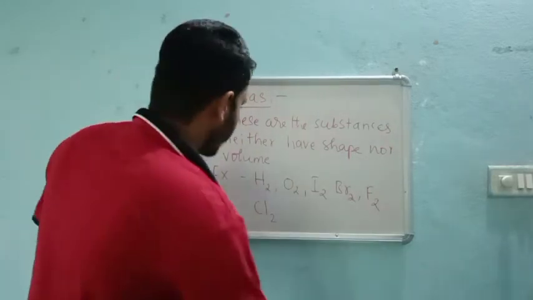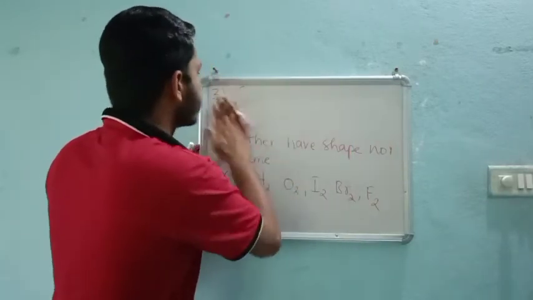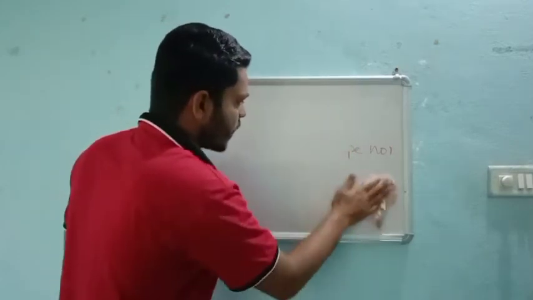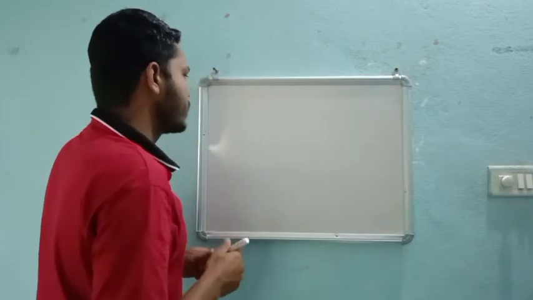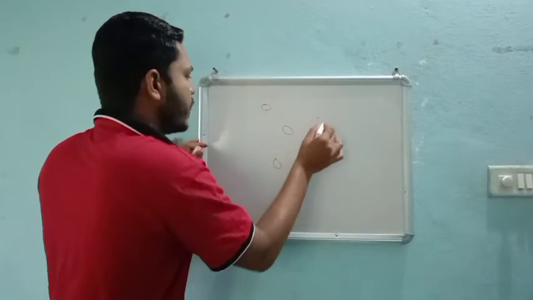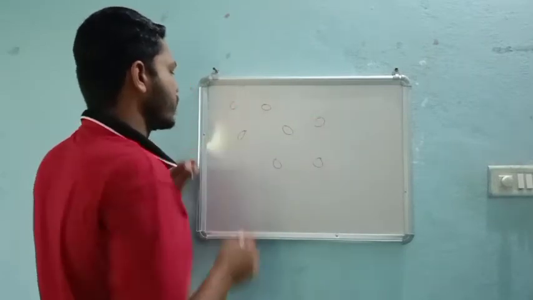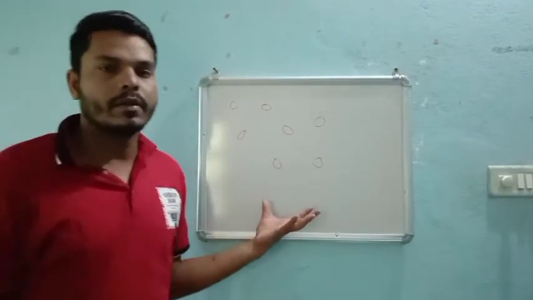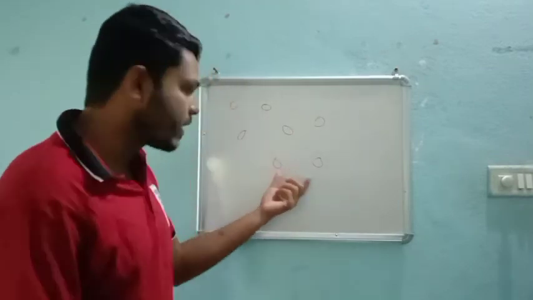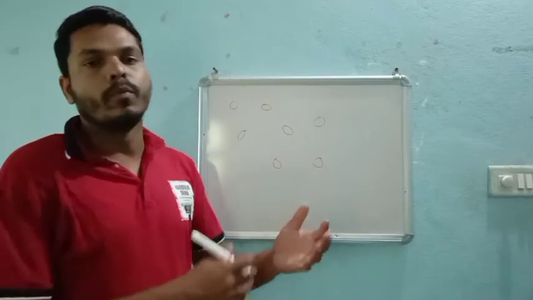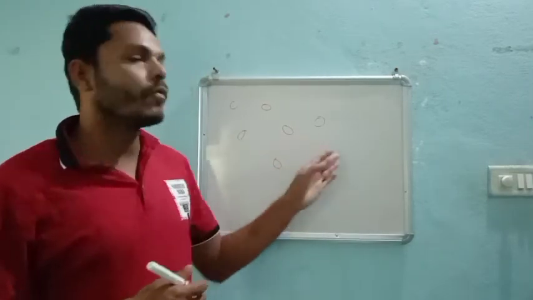In gas, if we see the internal arrangement of atoms, it is just a copy of liquid, but the gap is more. If we compare gas with liquid, the distance between atoms is more, and one atom is very far away from the other.